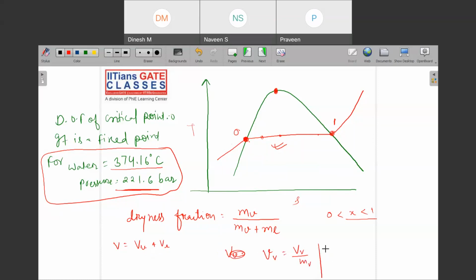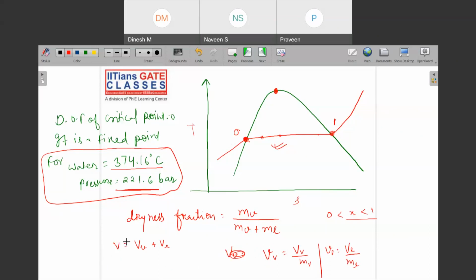Similarly, specific volume of liquid is volume of liquid upon mass of liquid. Can you see that when I am using the word specific, I am using the notation in small letters? So this is the specific volume of vapor, and this is the specific volume of liquid.